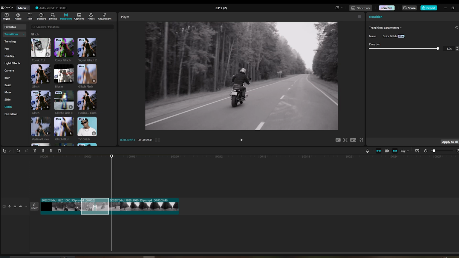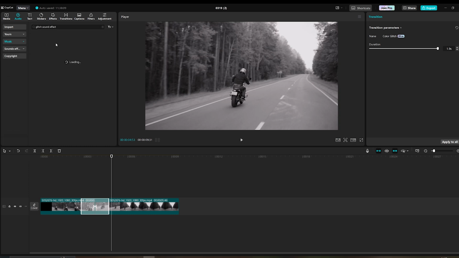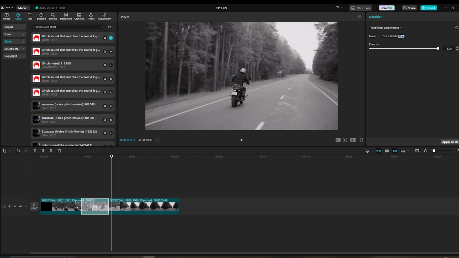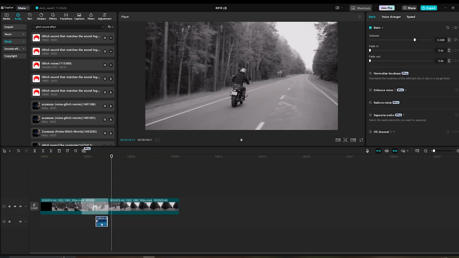In this tutorial, I'll show you how to add a glitch sound effect in CapCut PC. First, go to the Audio tab and click on Sound Effects. In the search bar, type glitch to find a variety of options. Click to preview the sounds and choose the one that fits your video.